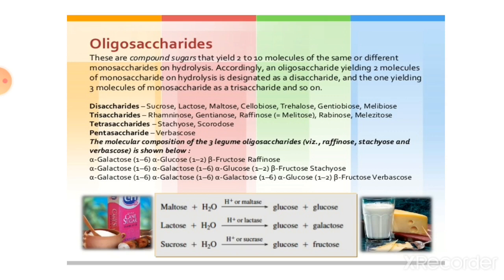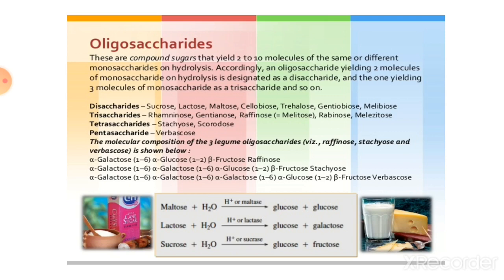Then trisaccharide: raffinose is the most important example of a trisaccharide. Then tetrasaccharide, for example stachyose. Pentasaccharide, example verbascose. The molecular composition of the three legume oligosaccharides, for example raffinose, stachyose and verbascose, is shown below. Means how they are represented is shown here.